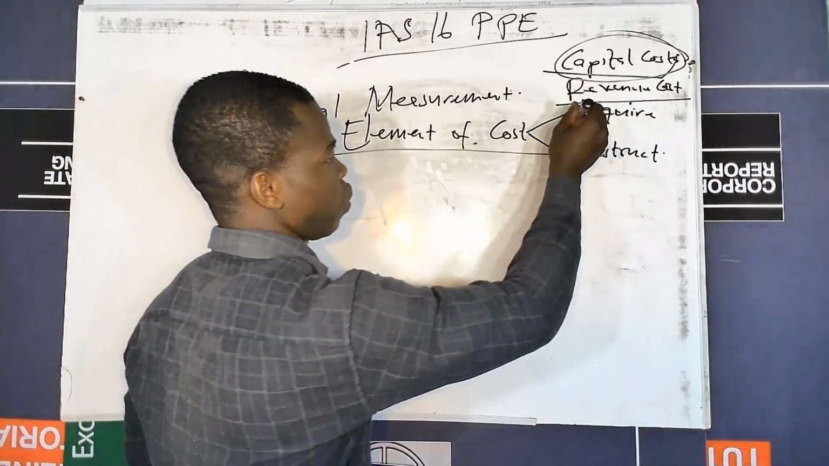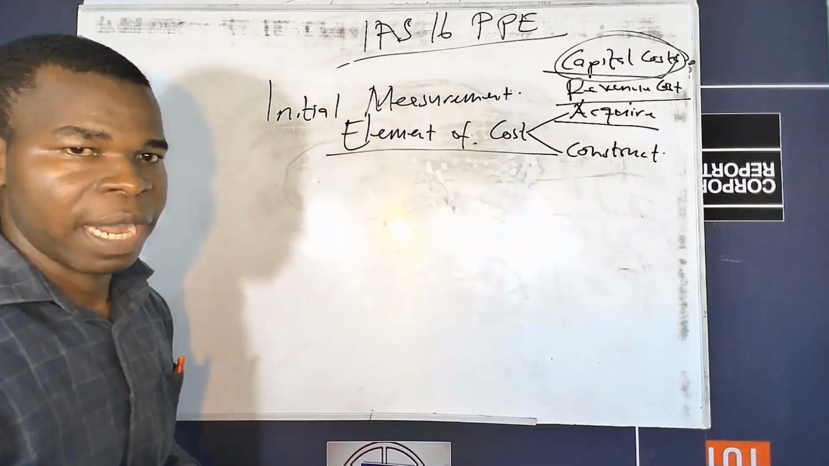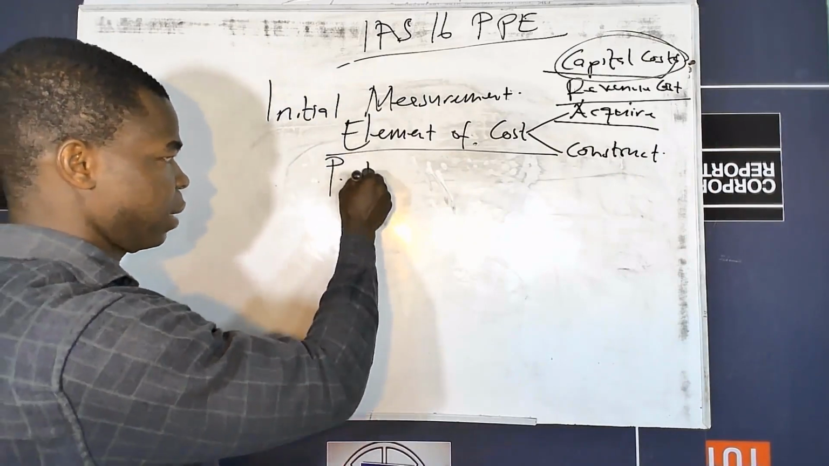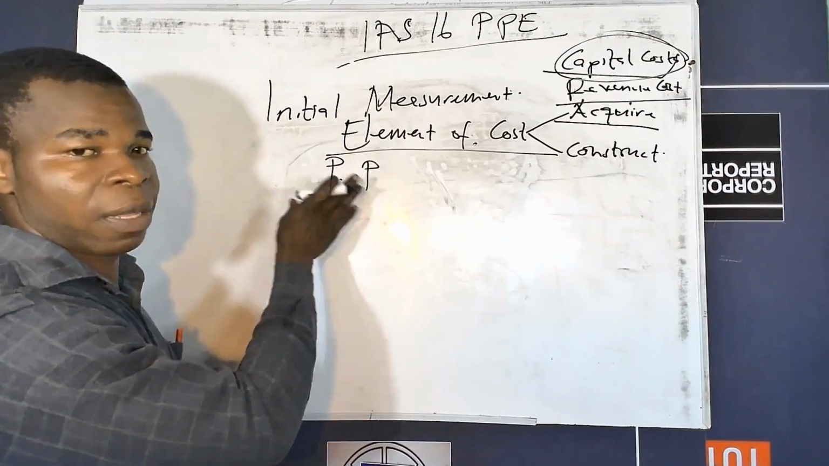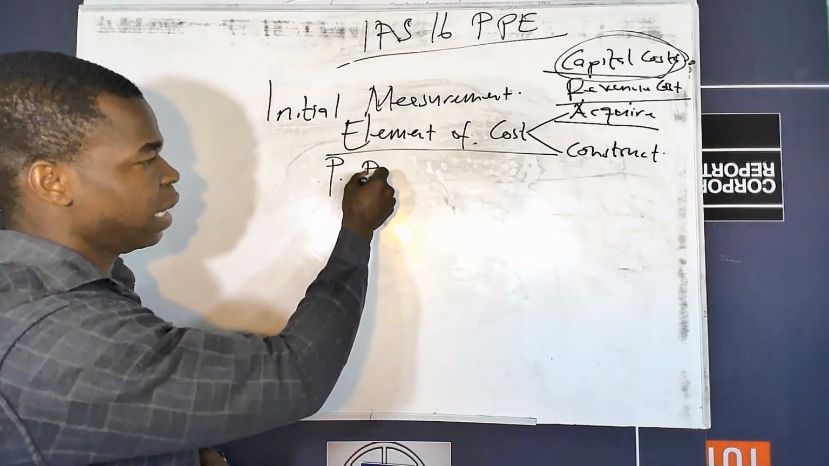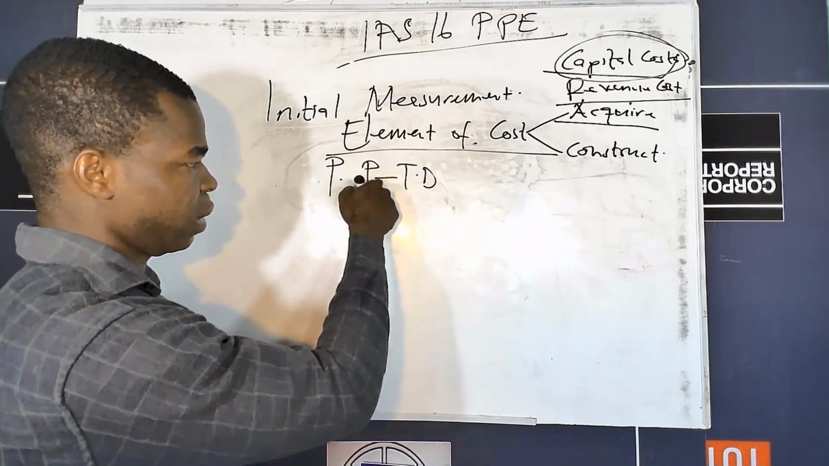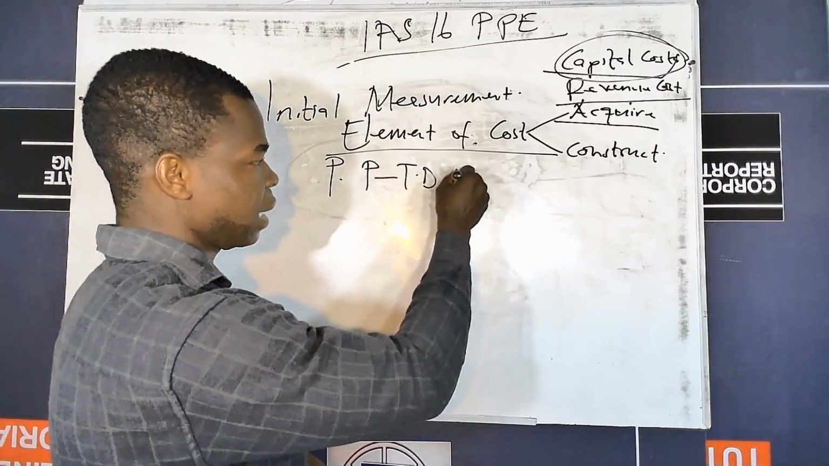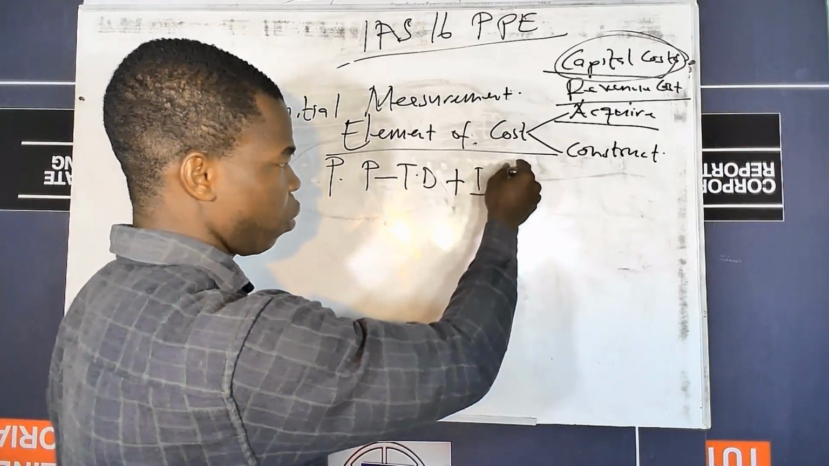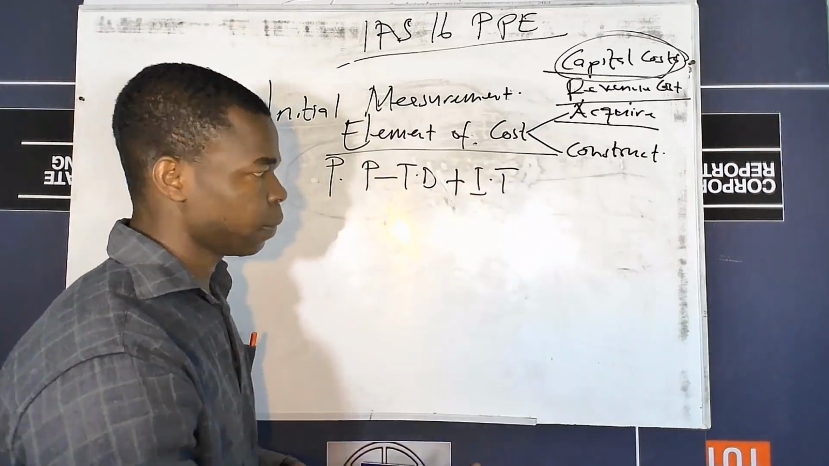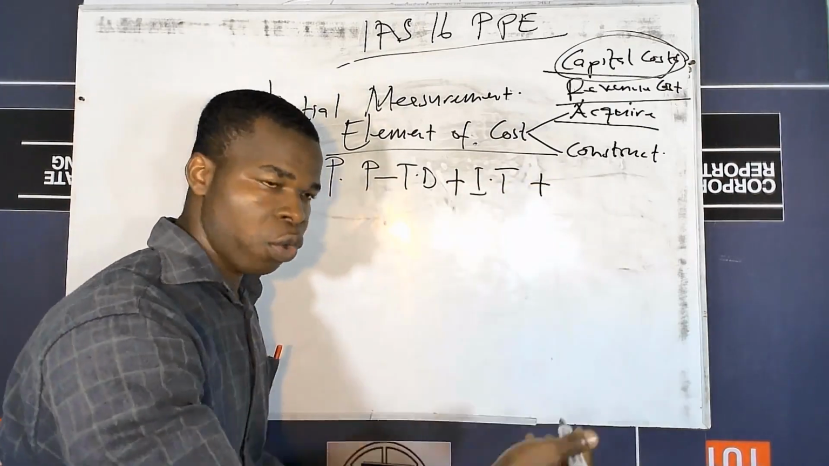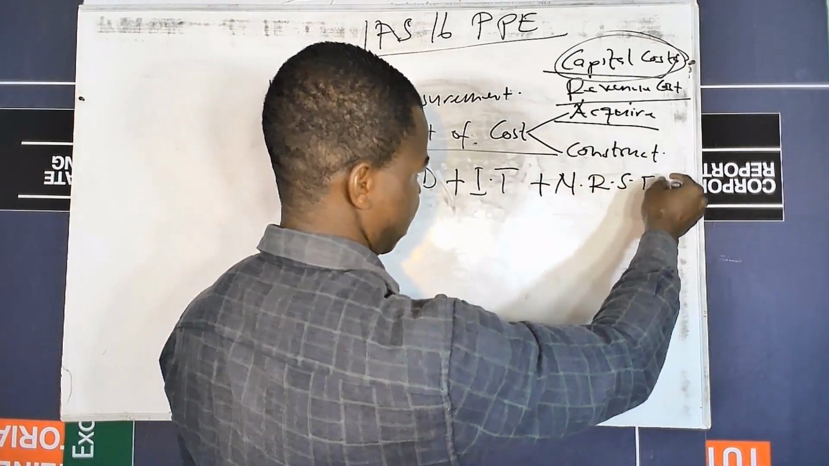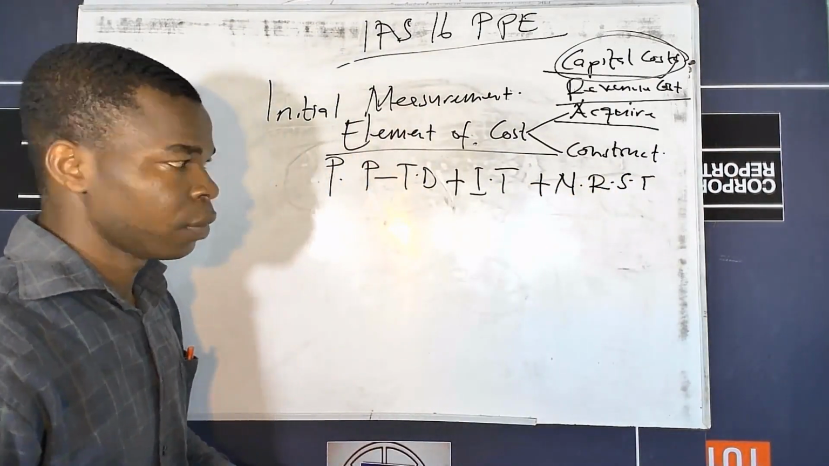First, we will take it when we want to acquire the asset. So in this case, we are looking at the purchase price. I'm going to use initials. We are looking at the purchase price. And if there is any trade discount, we less it. You will deduct trade discount in case there is any. And then we will add import duties or import tax. And we again add non-refundable sales tax or non-refundable tax. So this is the first one.